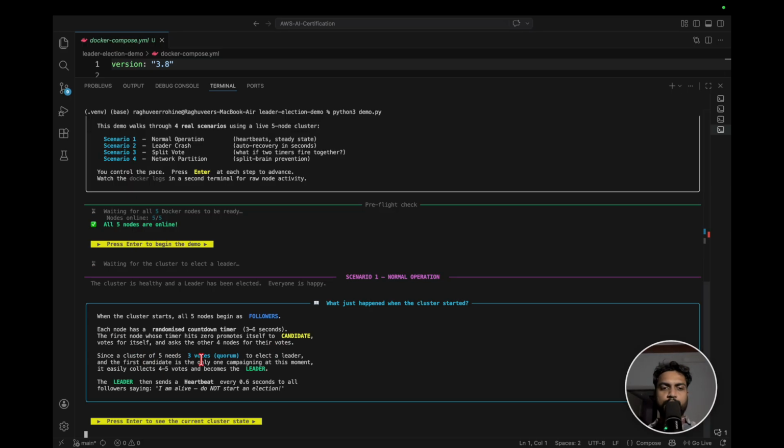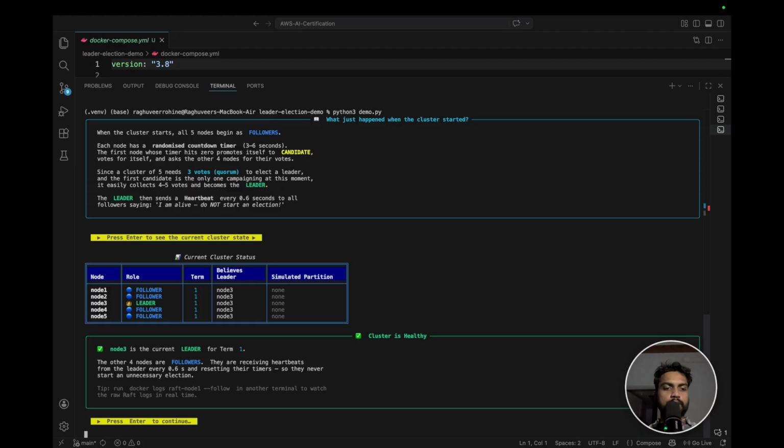Since a cluster of 5 needs a quorum of 3 votes to elect a leader, and the first candidate is the only one campaigning, it is going to get all the votes. The leader then sends a heartbeat every 0.6 second to all the followers, saying that I am alive, do not start an election. Only when a follower stops getting the heartbeat for 0.6 second does its timer reset, and the moment it hits 0, the elections will start again. We will see that scenario later.